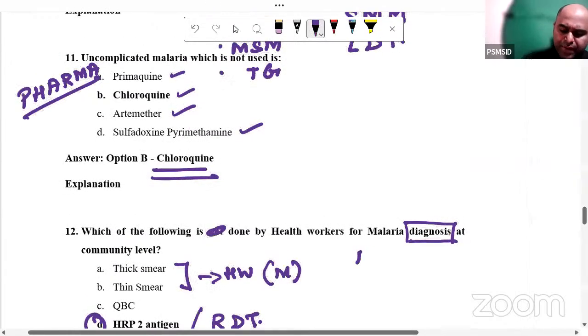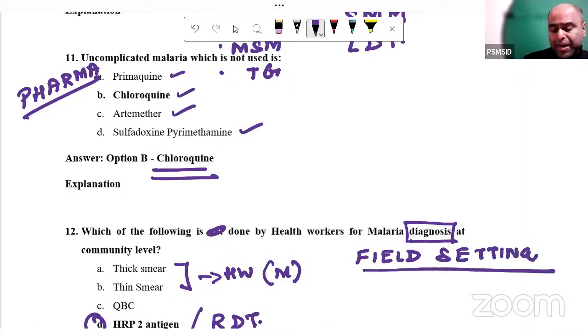Harsh, field setting malaria, no problem. Even if it is field setting malaria, if they are talking about diagnosis, it has to be a rapid antigen test. See, the health worker male does take a sample for thick and thin smear, but it cannot be used for diagnosis by the health worker. It has to go to the lab.